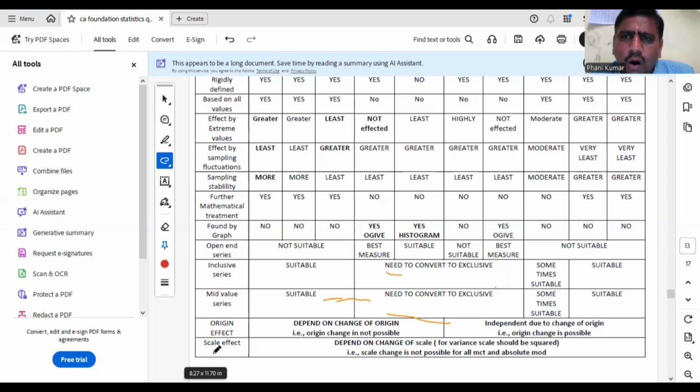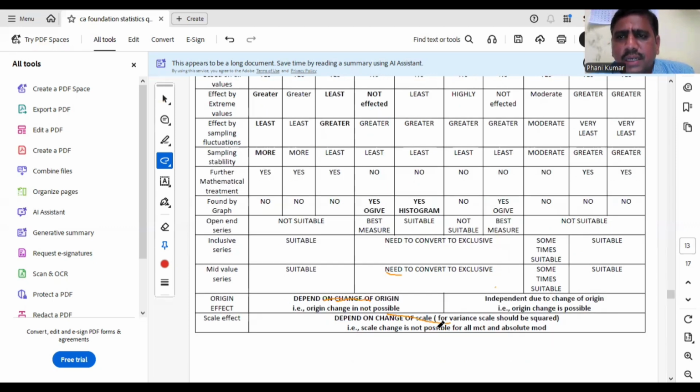Scale effect: all central tendencies and all absolute measures are affected by scale. So change of scale is not possible for all measures of central tendency and absolute measures. Coming to relative measures of dispersion, they are not affected by scale. They are affected only by origin. Okay, so please remember these points. This is about central tendency and dispersion.